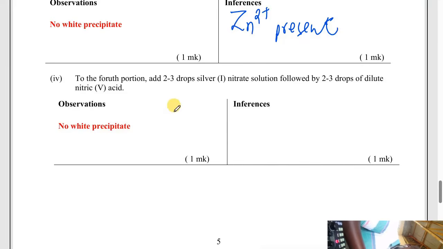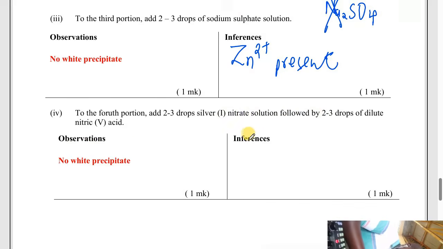To the fourth portion, add 2 to 3 drops of silver nitrate, followed by 2 drops of dilute nitric acid. No white precipitate. Silver will form a white precipitate with the chloride ion only, Cl. I've said all chlorides are soluble except silver chloride and lead chloride. Now we are testing for the anions. It means the chloride ion is absent.